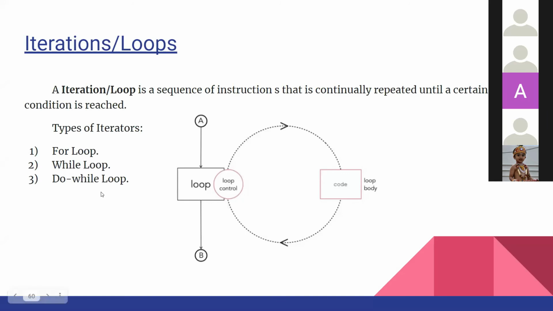But in the case of the do while loop, it is an exit control loop. That means there is no need to check the condition in the beginning, but the condition will be checked at the end of the code. Like you have entered the college, you didn't show your ID card while entering, but while leaving, you have to show your ID card to the guard so that you can leave. That is the condition.